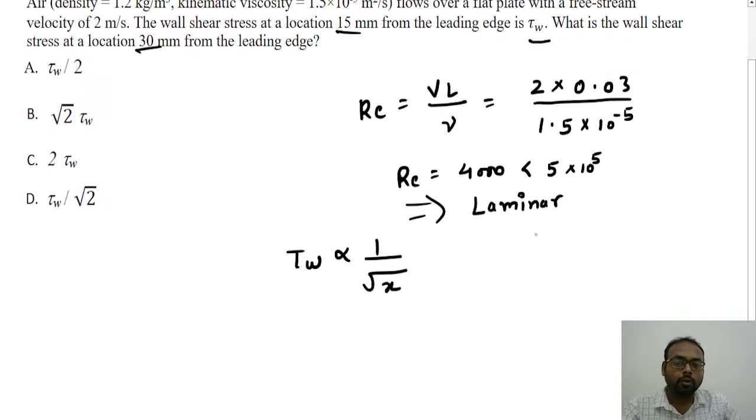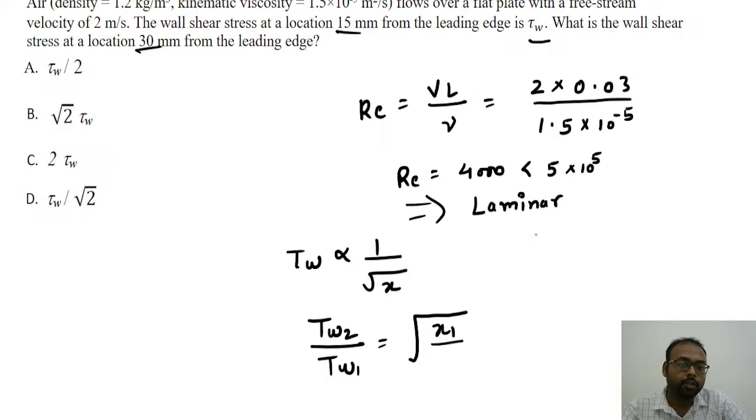So we can write tau wall 2 divided by tau wall 1 equal to under root of x1 divided by x2, right? They are inversely proportional. Now we will put the values here: x1 is 15 and x2 is 30. This gives us the value of 1 by under root 2.